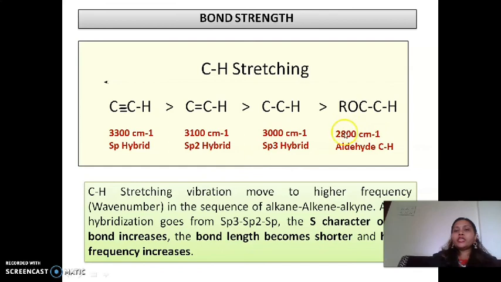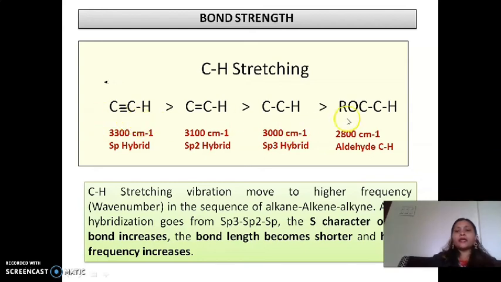And if it is in an aldehyde, the frequency further decreases because of the carbonyl group. So CH stretching depends on the type of group which is attached. A single bond has less s character, a double bond has more, and a triple bond has 50% s character. So the bond strength increases as the s character increases, and so the frequency increases.